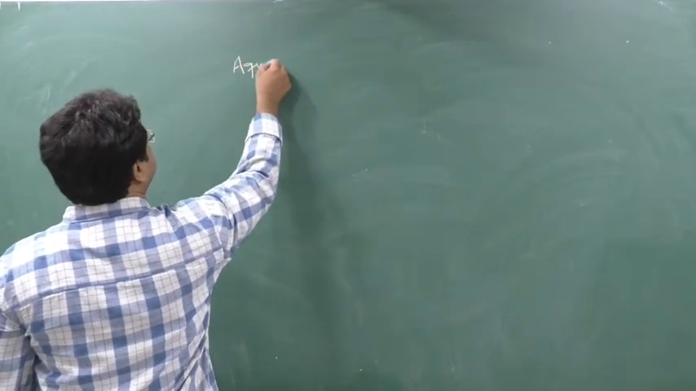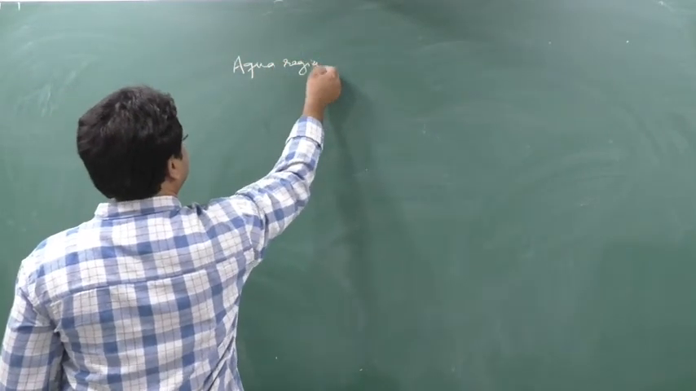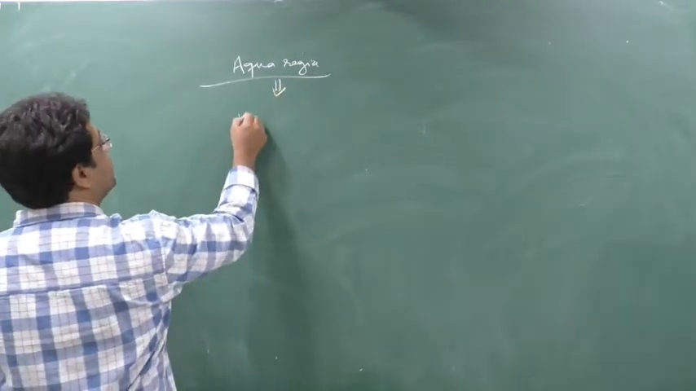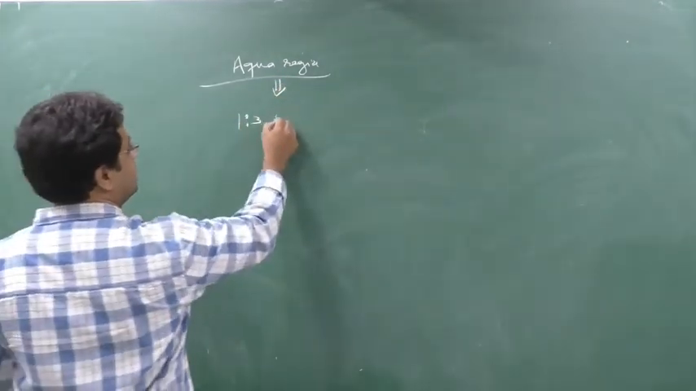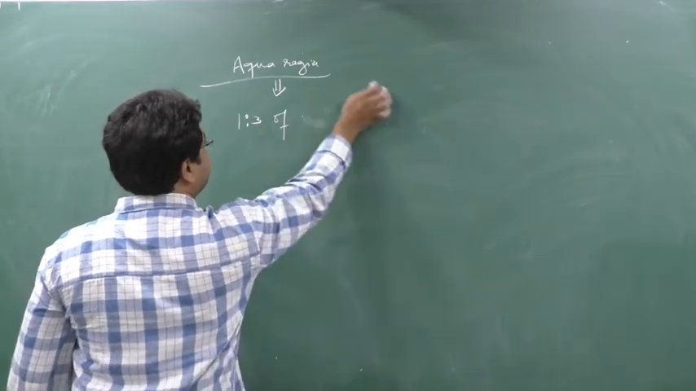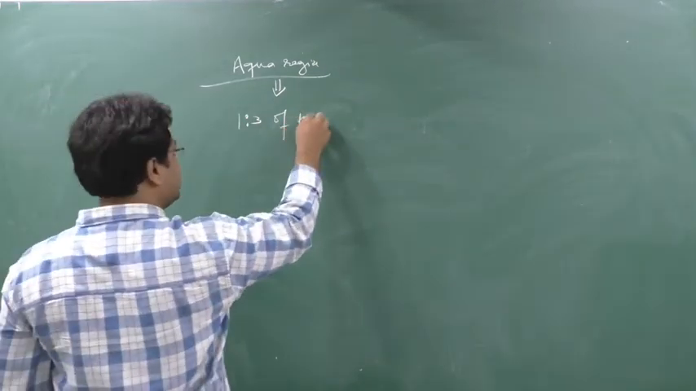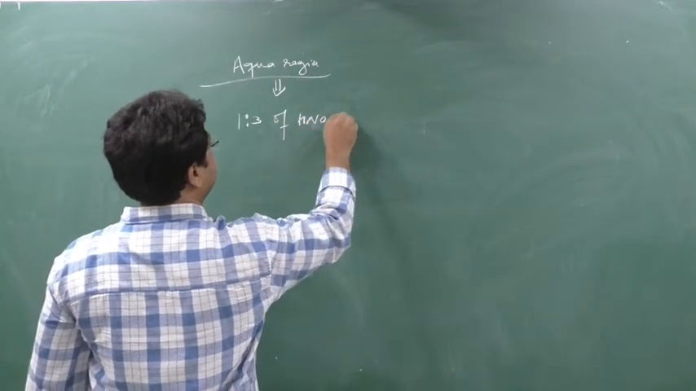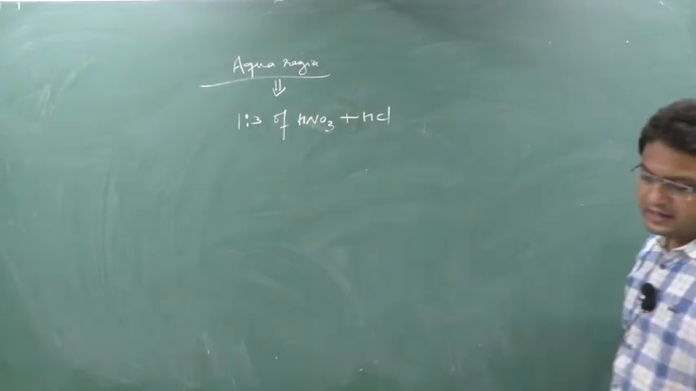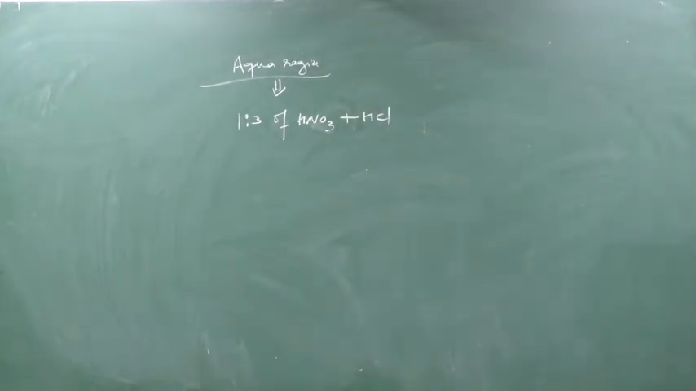Aqua regia. What is this? Actually, aqua regia is a mixture of 1:3 proportion of HNO3 and HCl. You have to take 1 part HNO3 and 3 parts HCl. This mixture is known as aqua regia. Now, why is it so? Why do we need aqua regia?